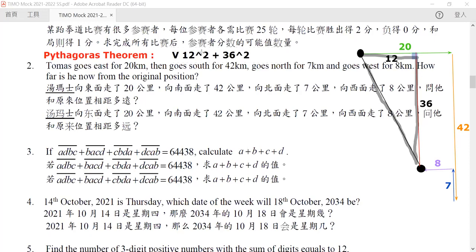So by the Pythagoras theorem, you know that this would be our answer. Since 12 and 36 have a common multiple of 12, we can take it out. And hence we get 12 times root of 10. So our answer is 12 times root of 10.